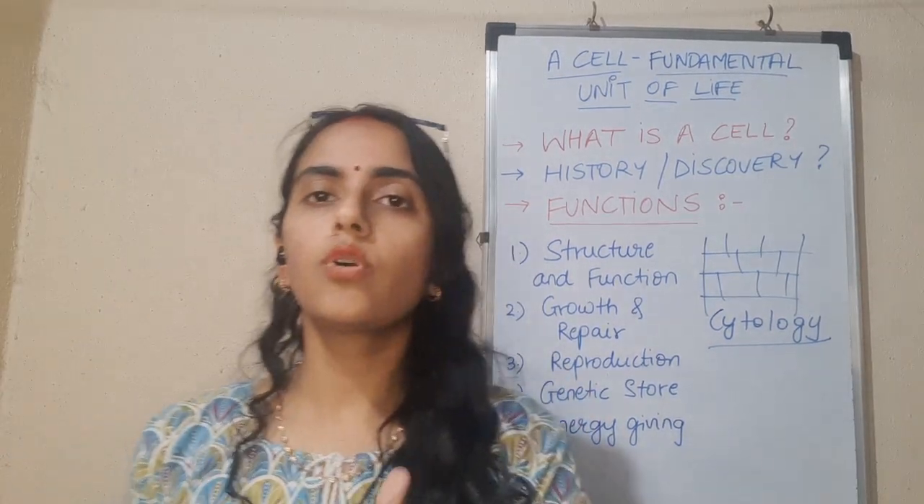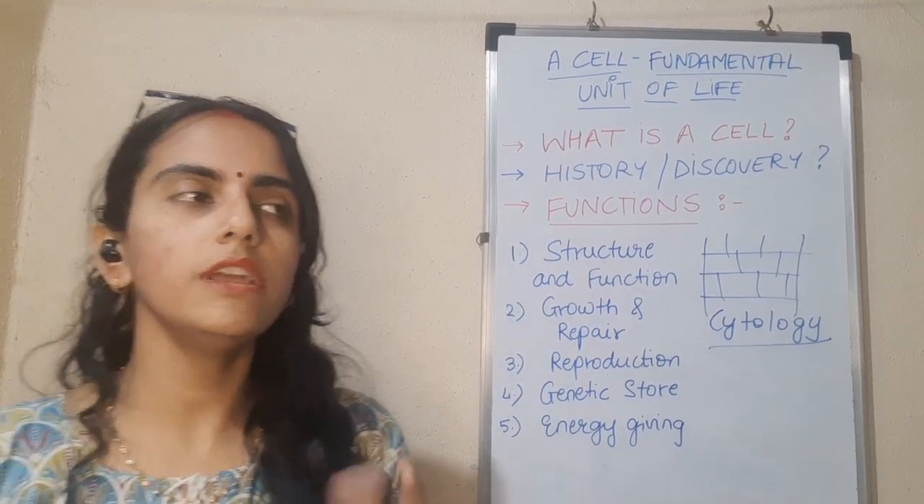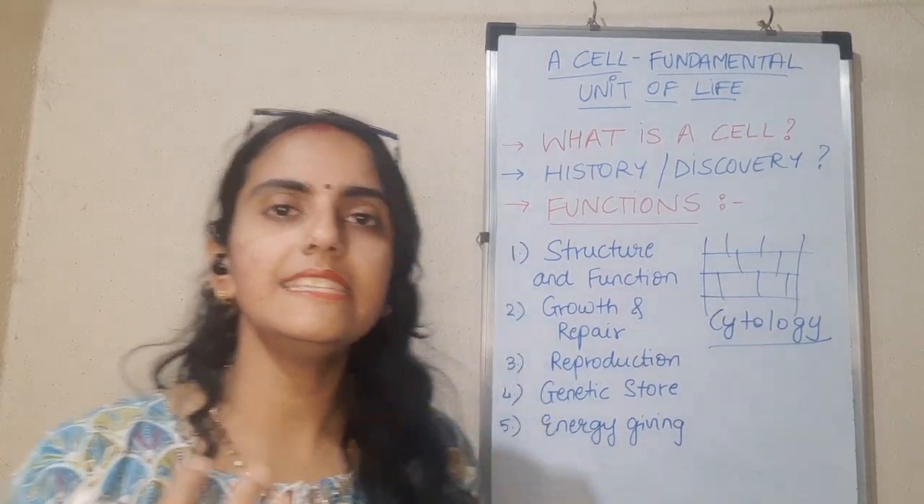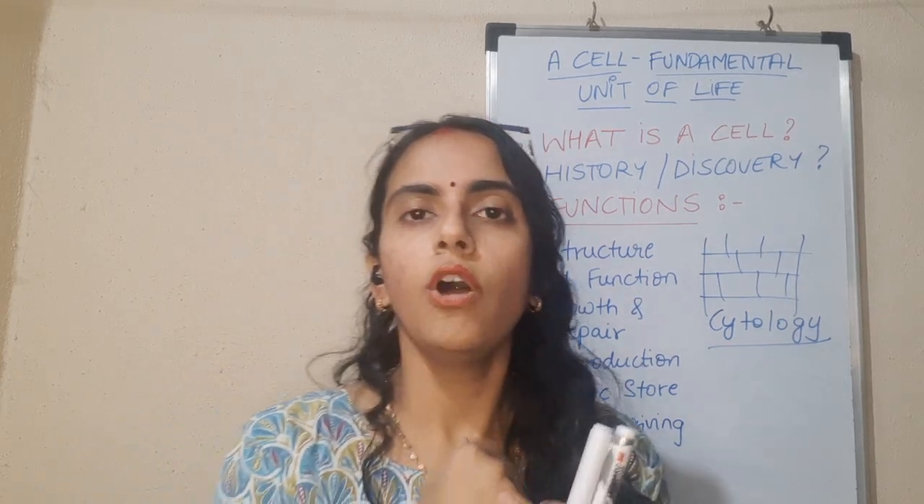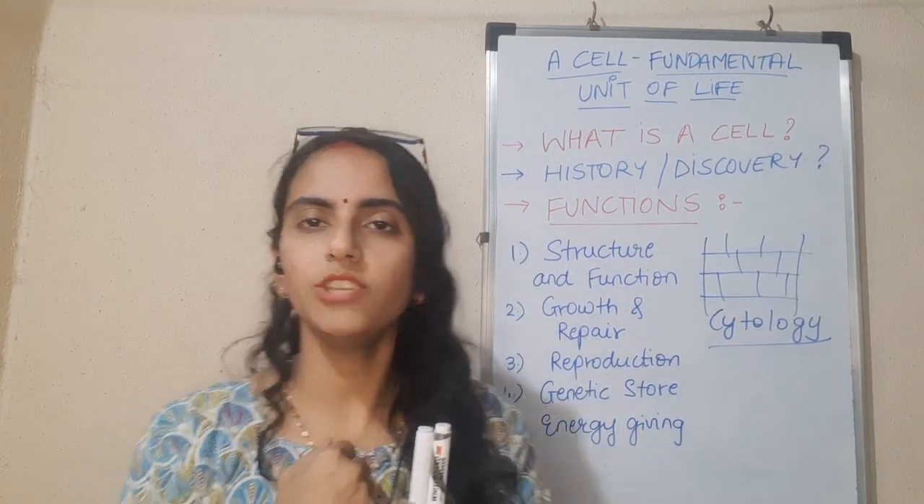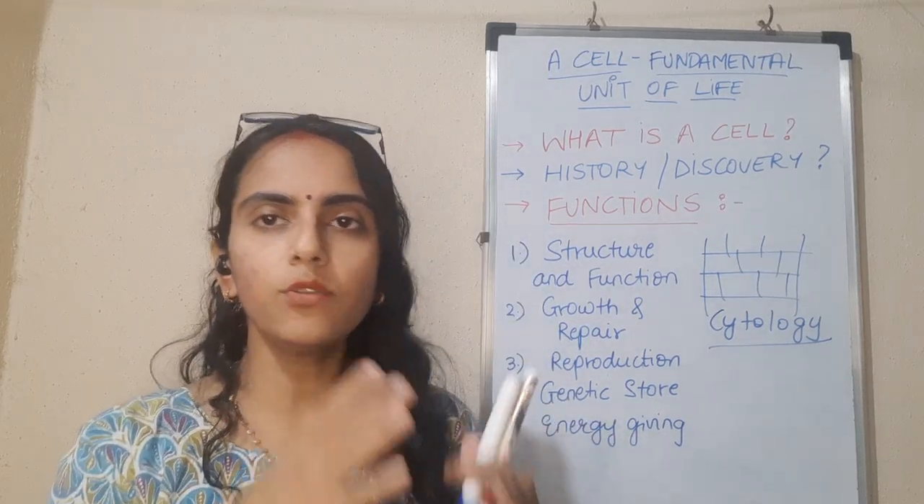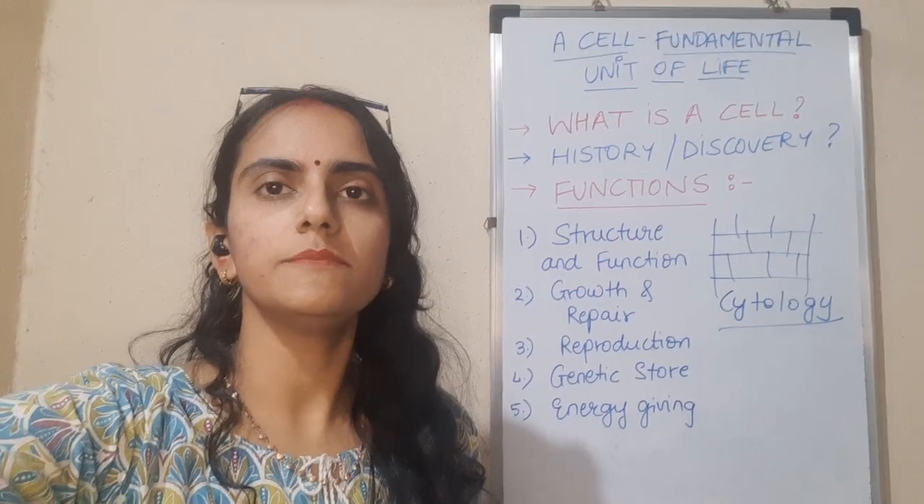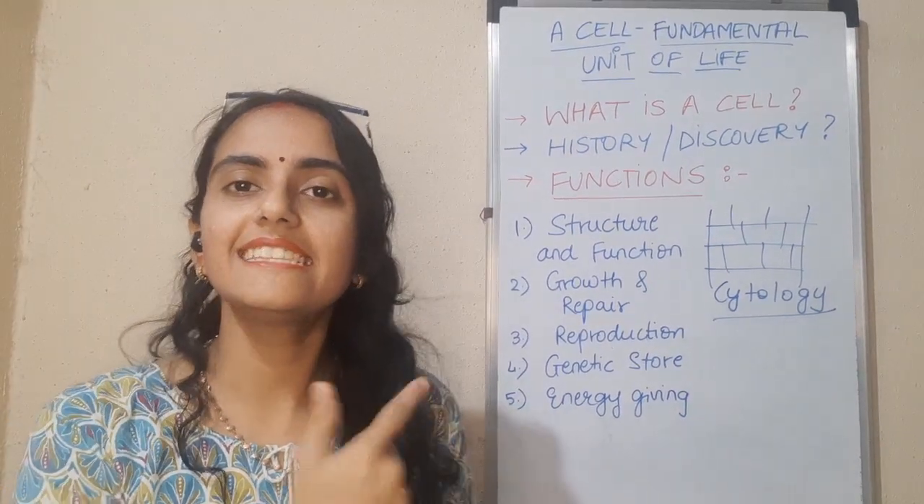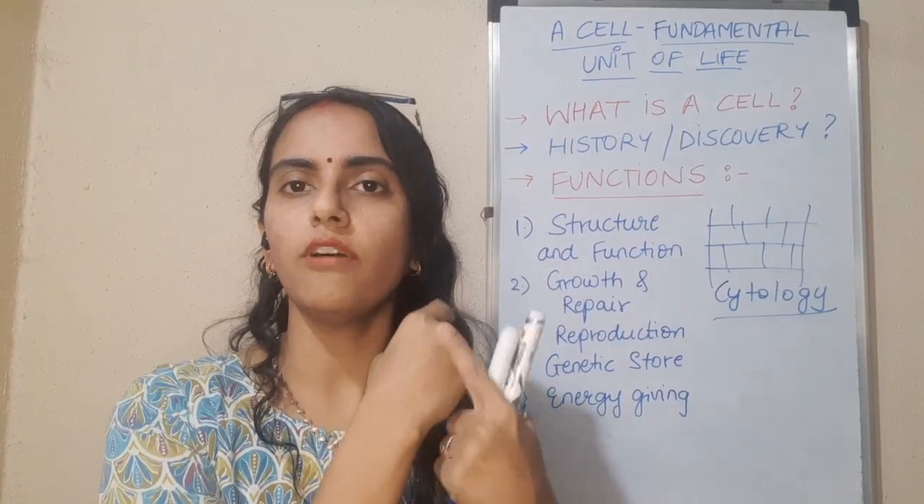Second thing is growth and repair. Now, what is growth and repair? Let's take an example: you get some small scratch on your hand. That wound or scratch does not stay forever, right? It goes away after some time, right? So why and how does it go away? There are these cells which are present on the layer of our skin.